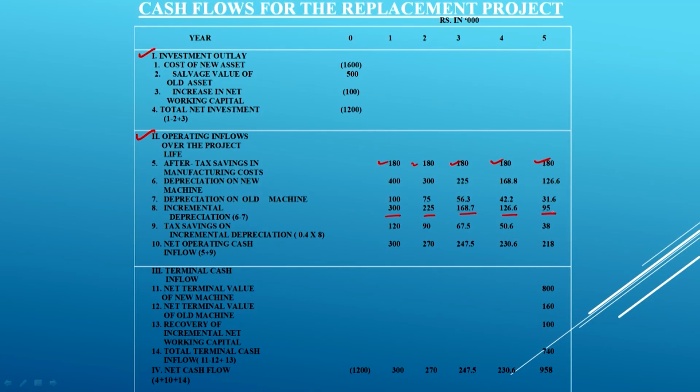It is called incremental depreciation, and if you take this incremental depreciation, it is 300, 225, 168.7, 126.6 and 95 in lakhs of rupees. Then the tax savings on the incremental depreciation.